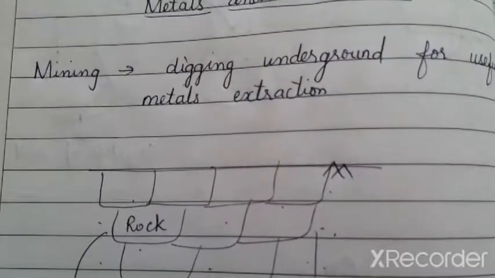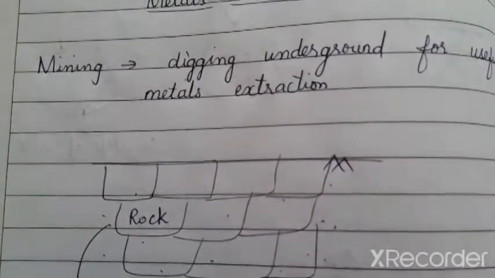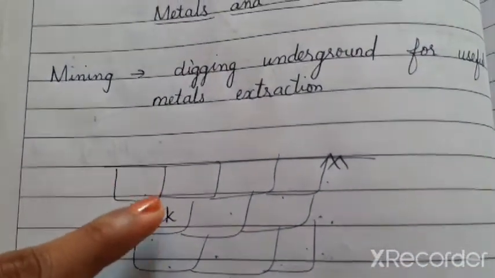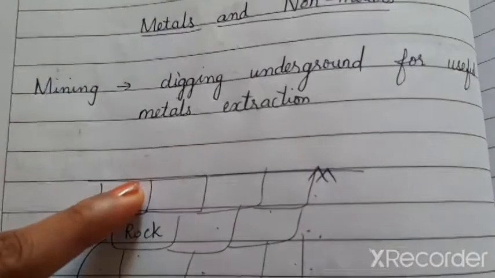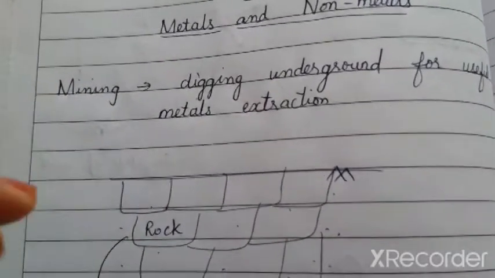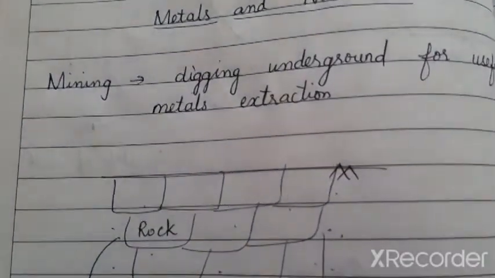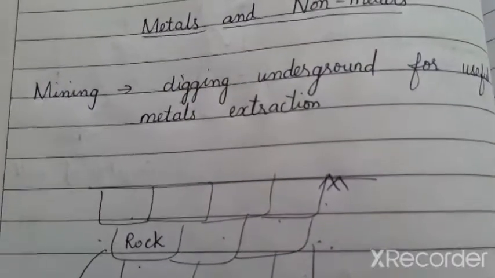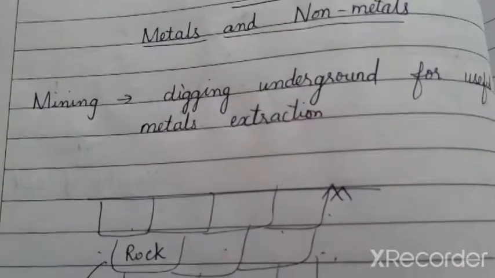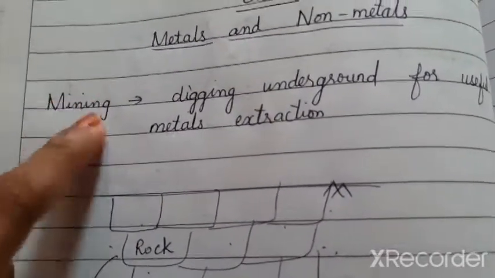We have hard rock bodies, right? The rocks present underground will have the elements. The elements like metals and non-metals are present in the rock bodies and we extract them for our purpose. So the process of digging holes in the underground to extract the metals from the rock bodies is called mining.